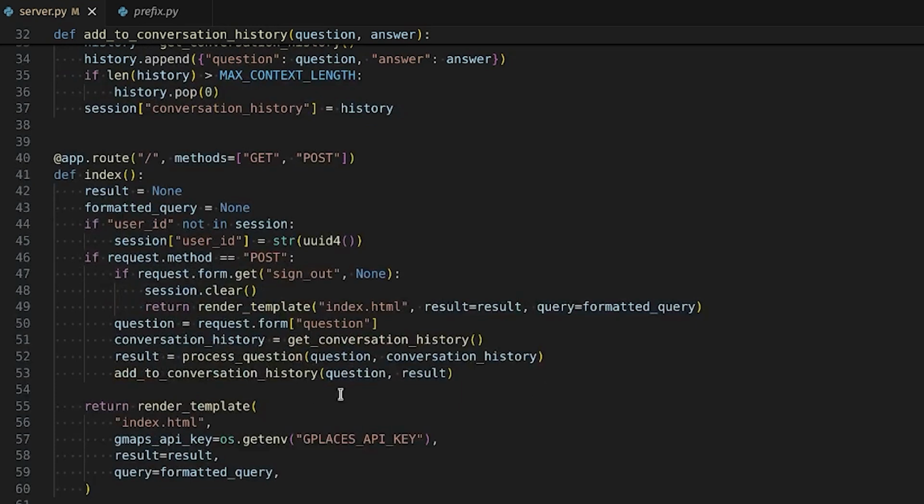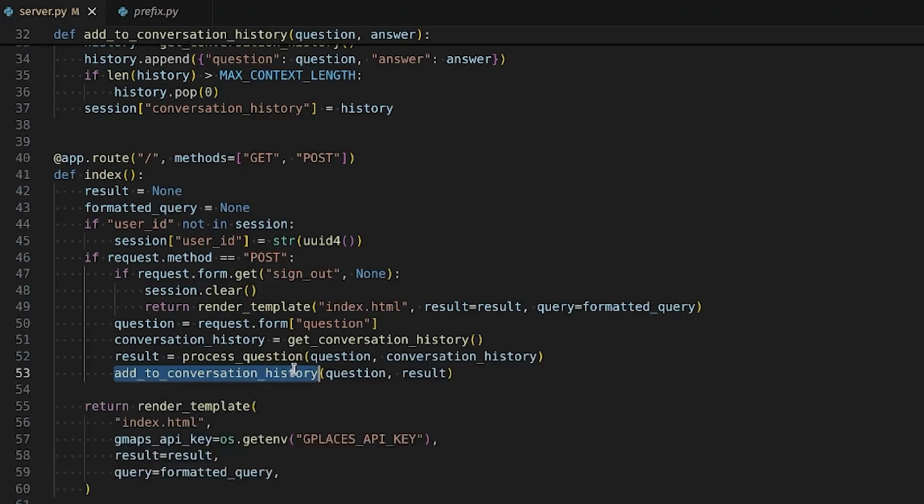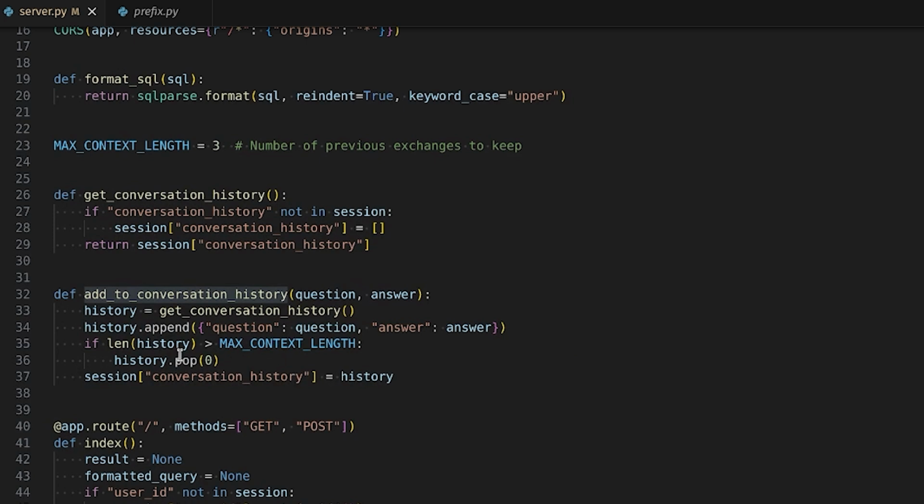So we check the session to make sure there's any conversation history. Then we send the question and the conversation history to our process question function to receive the final outputs. And with the output, we add that to our conversation history for the next prompt that we give it. And when we add to conversation history, we're just making sure we're not exceeding the max content length.